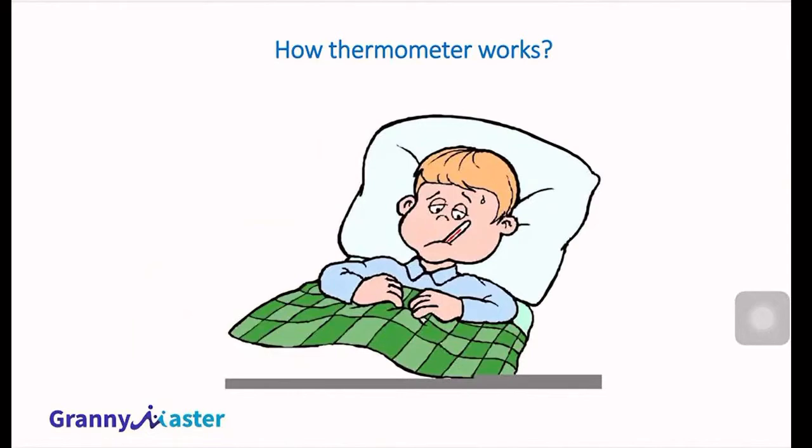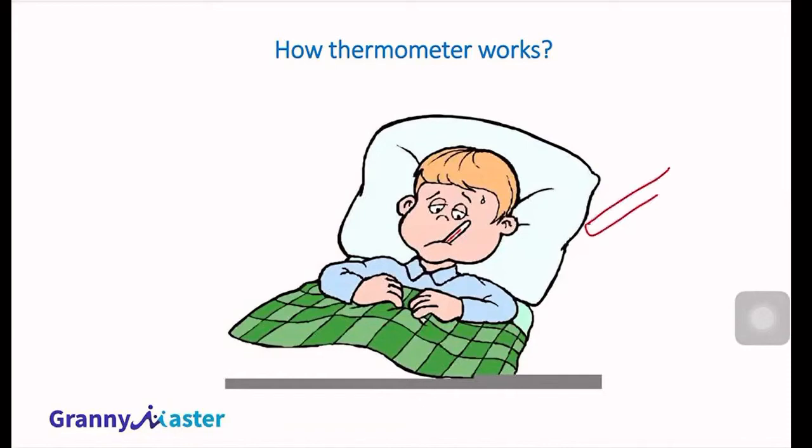All of you have seen different types of thermometer. The mercury-based thermometer you might have seen in your school also. The teacher might have shown you one thermometer. A thermometer works on the principle that solids and liquids expand on heating. If your thermometer is made up of mercury, then the working principle is that solids and liquids expand on heating. As the temperature rises, the mercury in the thermometer expands.